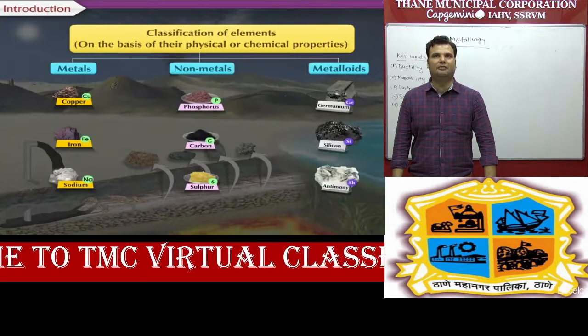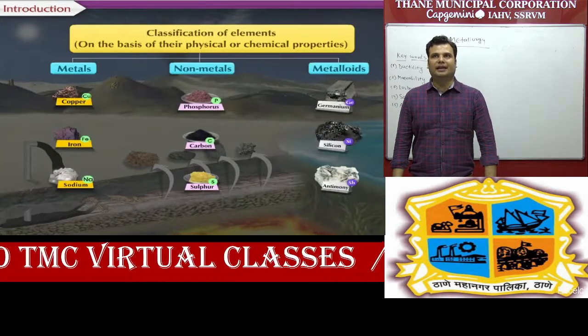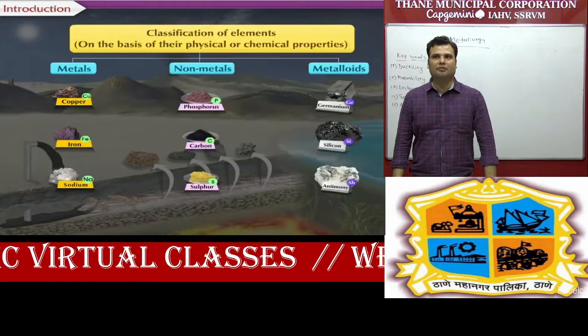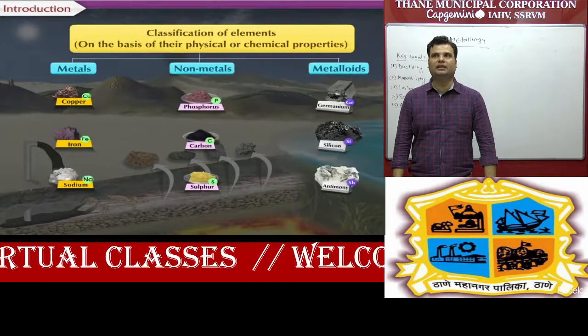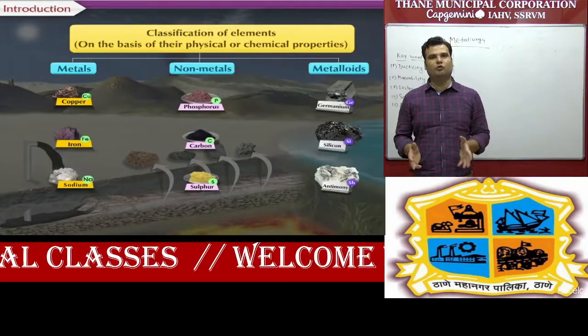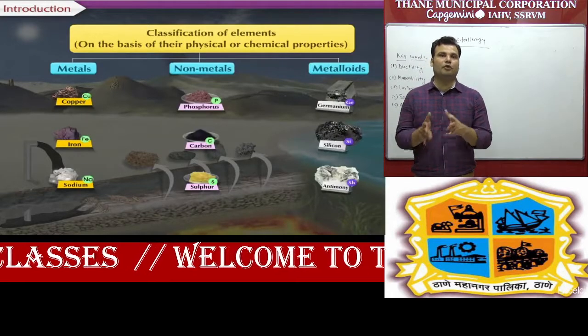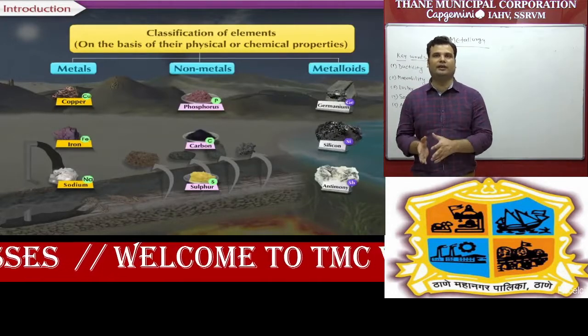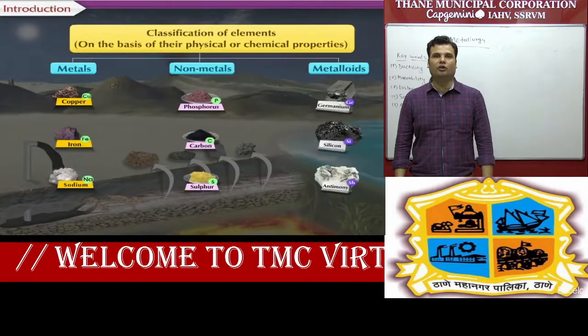Students, you can see some examples in the slide also: copper, iron and sodium are metals. Second, non-metals like phosphorus, carbon and sulfur. And metalloids, which contain the properties of metals as well as non-metals, like germanium, silicon and antimony.